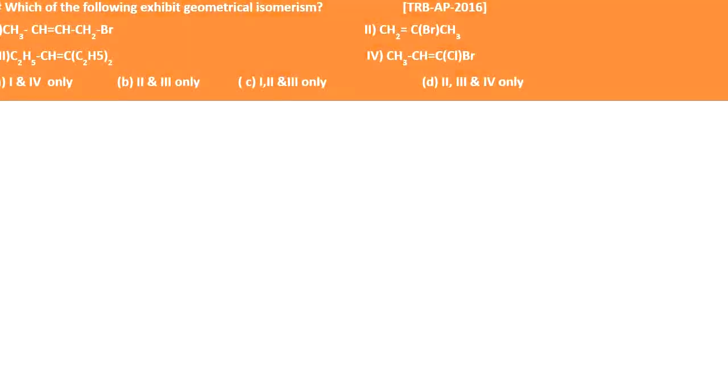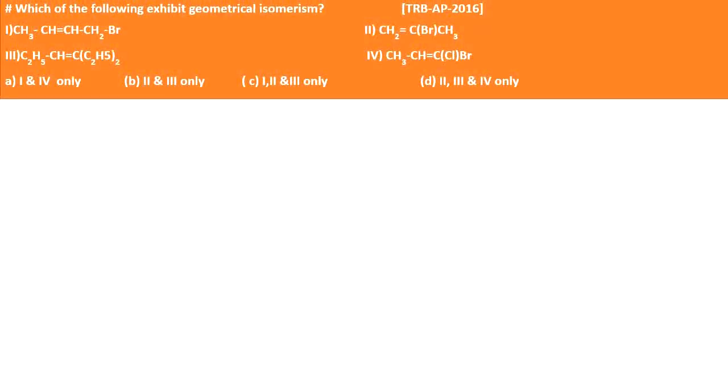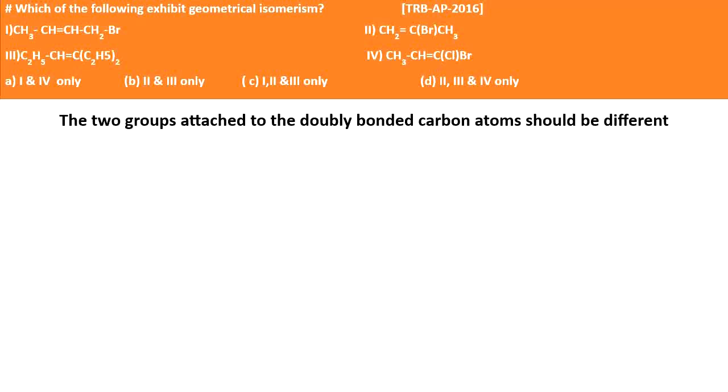Next question, which of the following exhibit geometrical isomerism? The various options with double bonds are given. First of all, for geometrical isomerism, the two groups attached to each doubly bonded carbon should be different. This is a basic condition to exhibit geometrical isomerism. The first one, CH3-CH=CH-CH2Br. Here the double bond is CH=CH. What are the two groups attached? One carbon has hydrogen and CH3, the other has hydrogen and CH2Br. So the groups are different, and it exhibits geometrical isomerism.